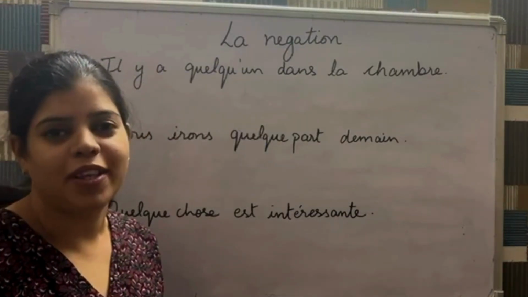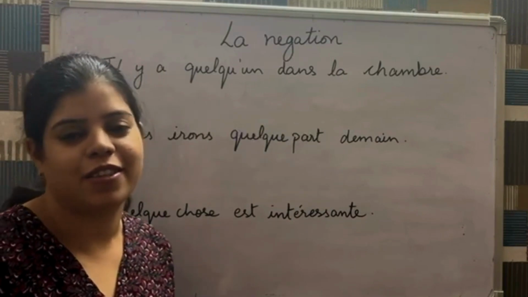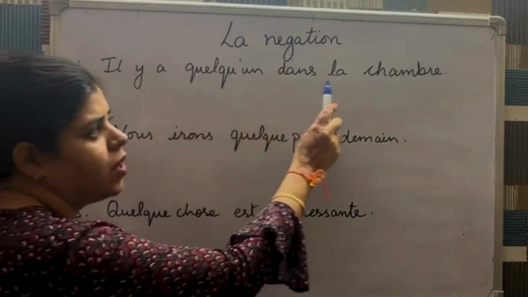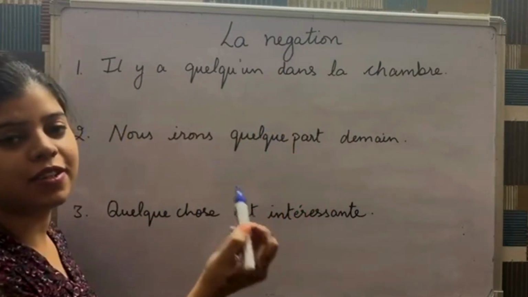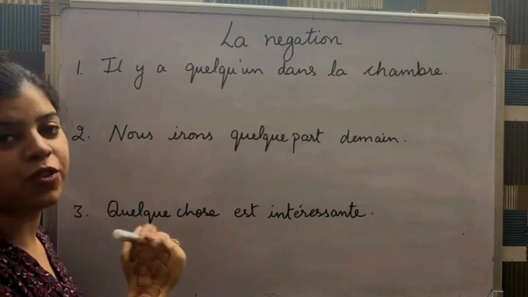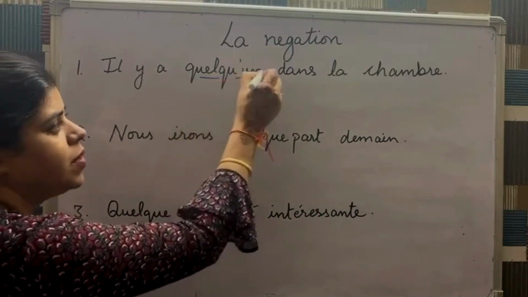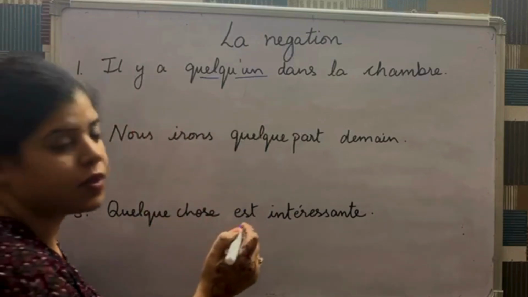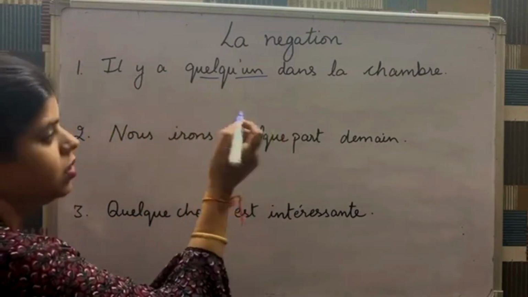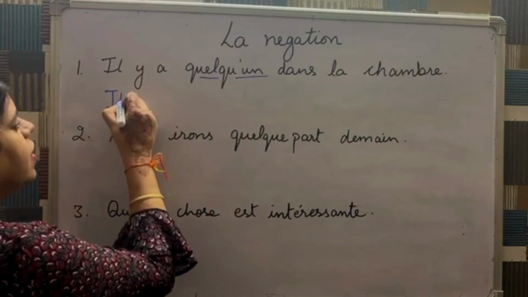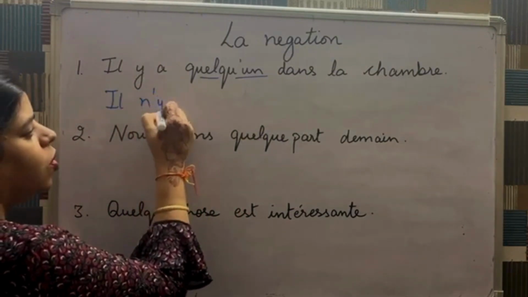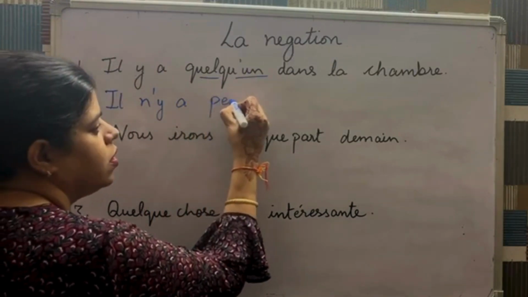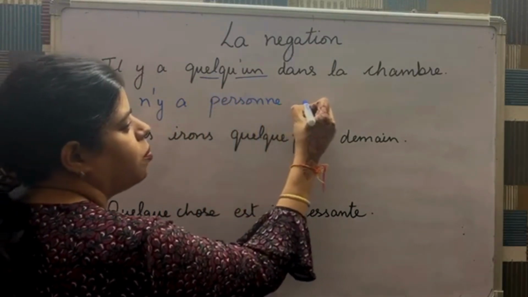Now let's do a small exercise to understand how to change the sentences to negative. Il y a quelqu'un dans la chambre. Now first of all, in the sentence, we need to find out what is the expression given. Here we have quelqu'un. Now we have to use the contraire of quelqu'un to change the sentence to negative. So, which is personne. So the answer would be il n'y a. Il y a always changes to il n'y a for negative. Il n'y a personne dans la chambre.